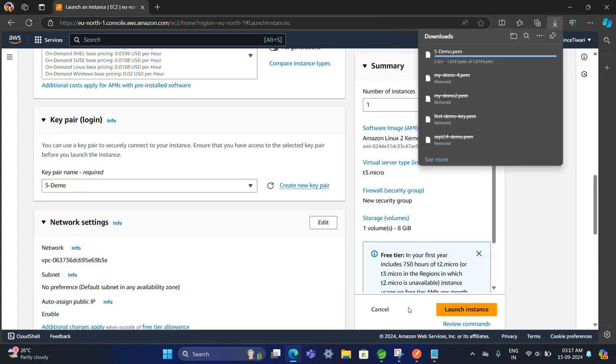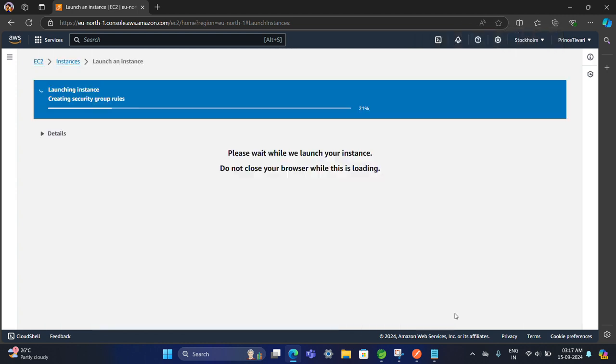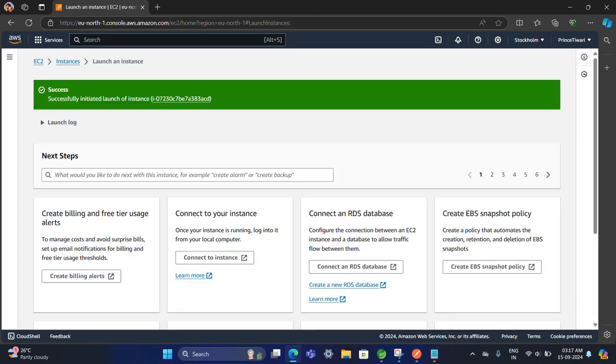Okay. So 5 demo, earlier I used this. This is a secret key, so we are going to place it in the right place. First launch it. All the configurations are done by default. Let's launch. Okay, so we created our EC2 machine successfully. So we have consumed a part of the big AWS server in which we are going to deploy our project. How? We will see later.